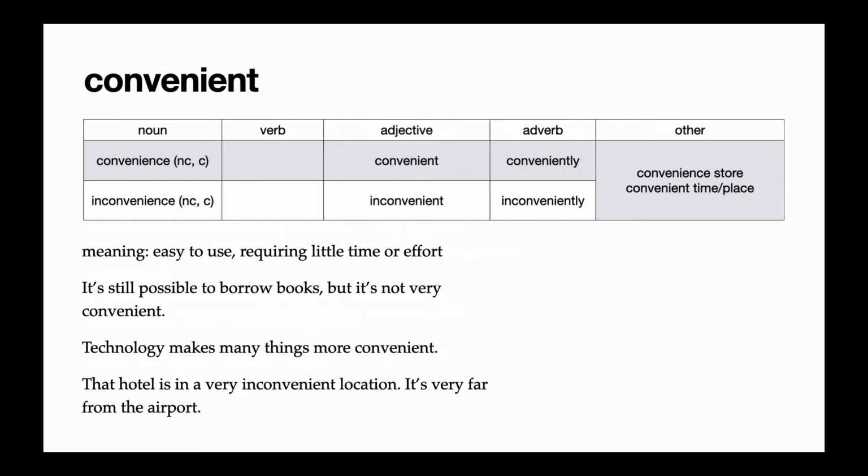And oftentimes these stores are open all night long, 24 hours a day. The second example is convenient time and convenient place. So when we're talking with friends or maybe with co-workers, we often ask, what is a convenient time to meet? Or what is a convenient place to meet? Because we want to make things easy for other people.